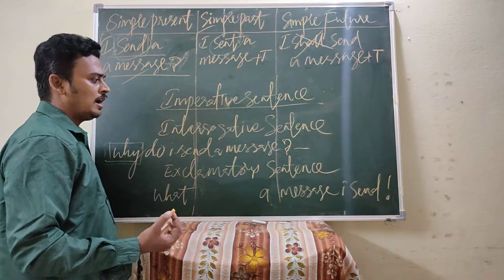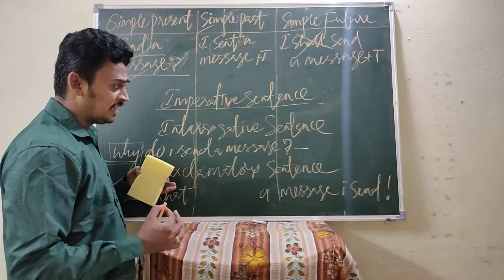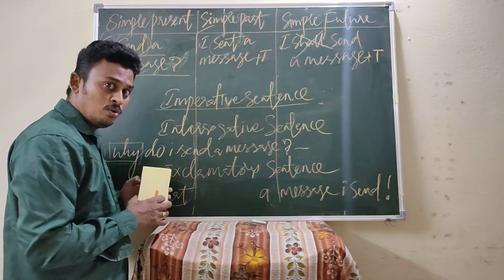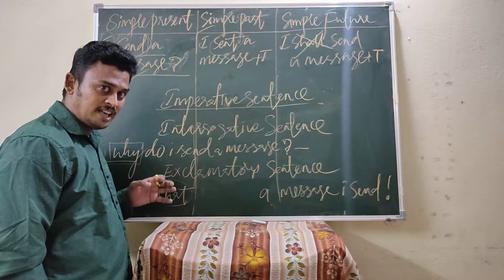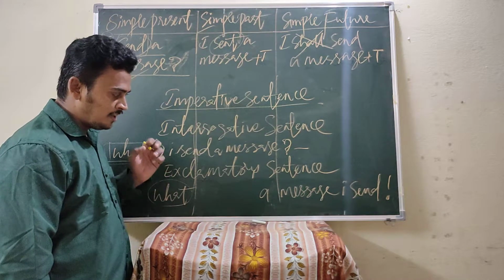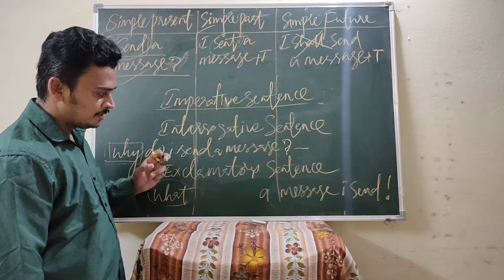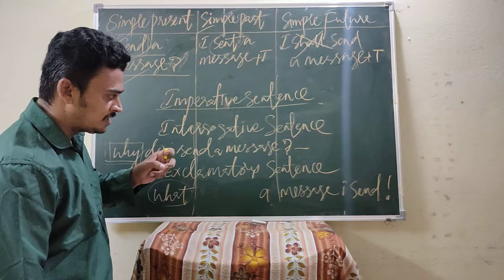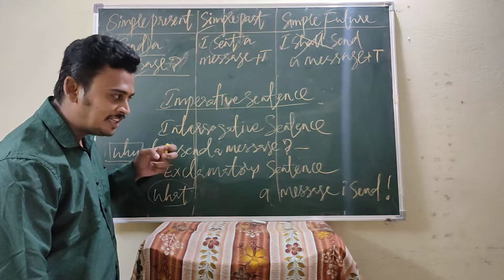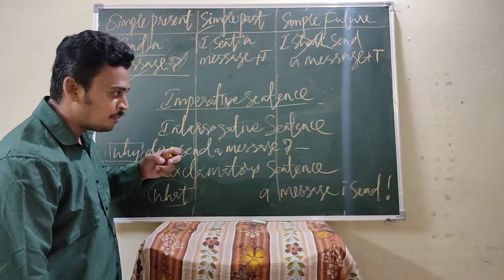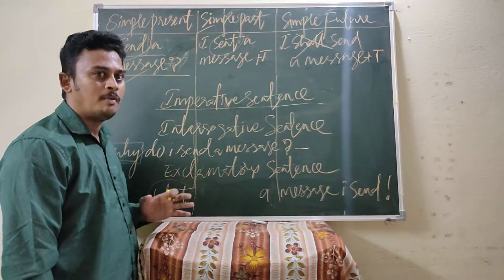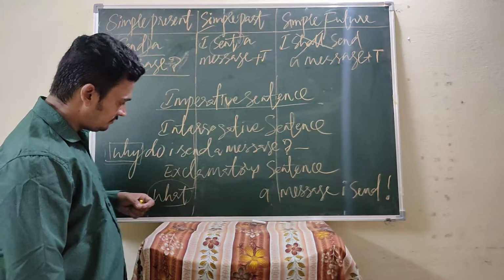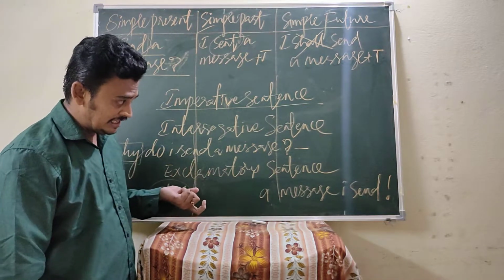When we use the WH words, don't get confused here. WH words are also permitted in writing exclamatory sentences. But one thing we have to find is the little contrast between interrogative sentences and exclamatory sentences. The small change is nothing but the exclamation mark. After that, the exclamation mark is important. What a message I send!